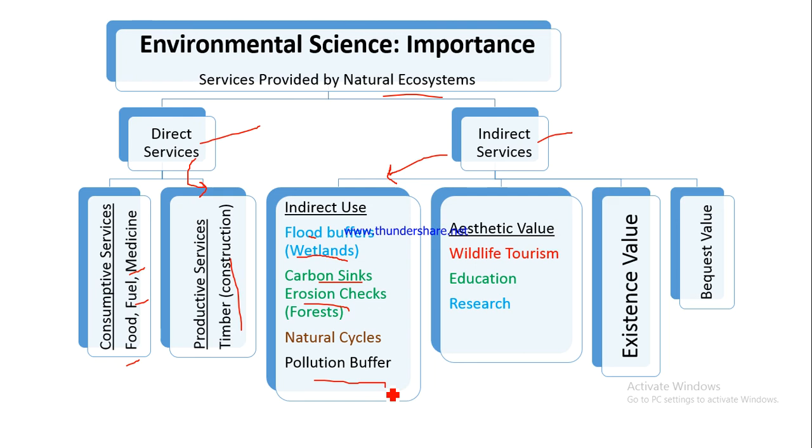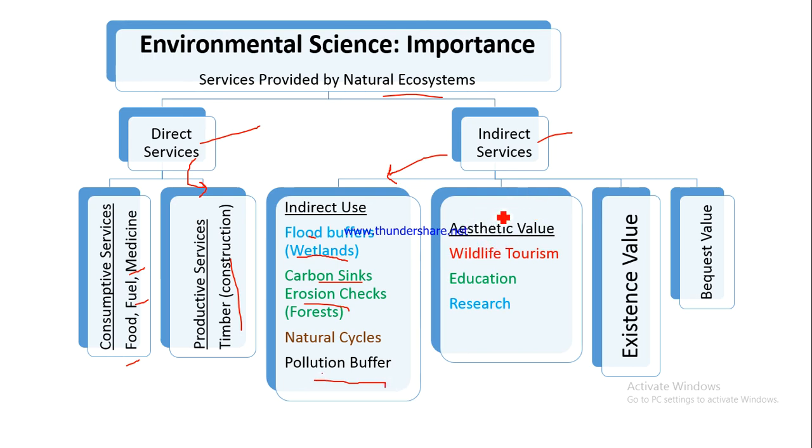Likewise, if there is a lot of air pollution, let's say there is a lot of carbon dioxide emission, naturally the forest would absorb the excessive carbon dioxide. So in that sense, they are also a buffer against pollution. Then what are the other indirect services?